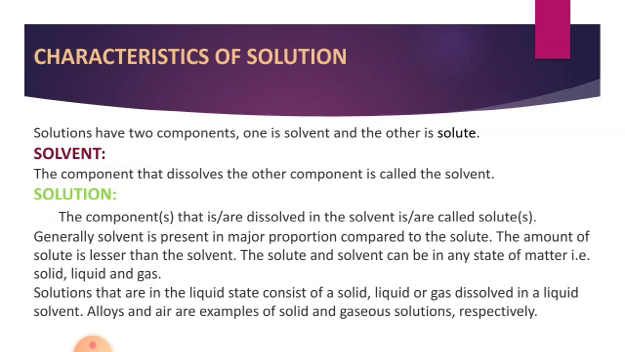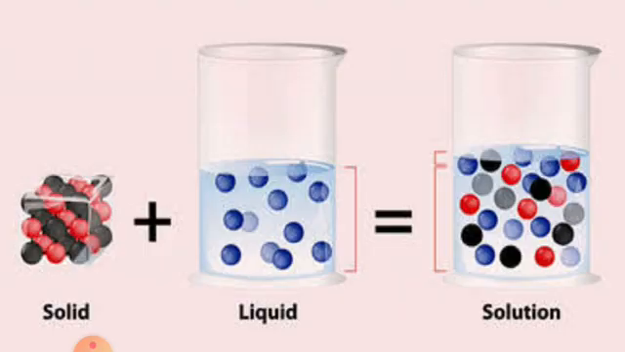The solute and the solvent can be in any state of matter, that is solid, liquid and gas. Solutions in the liquid state consist of a solid, liquid or gas dissolved in a liquid solvent. Alloy and air are examples of solid and gaseous solutions respectively. Clear? So this is the solid, and the other one is liquid.